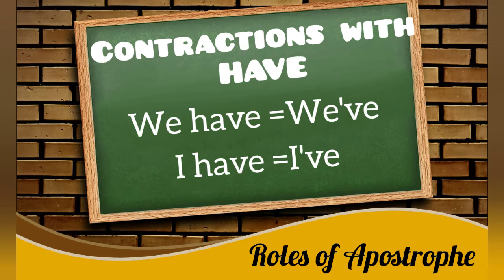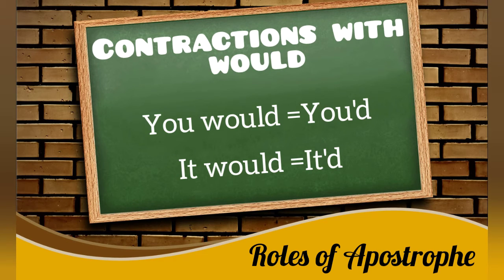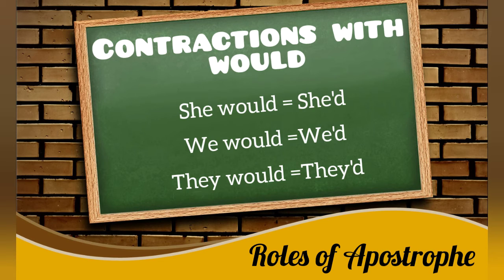Similarly, some contractions with have. Suppose you want to say we have something that you want, then you can say we've something that you want. Like I have a phone, you can say I've a phone. Now some contractions with would. If you want to say you would be late, then you can say you'd be late. And if you want to say it would work, then you can say it'd work.